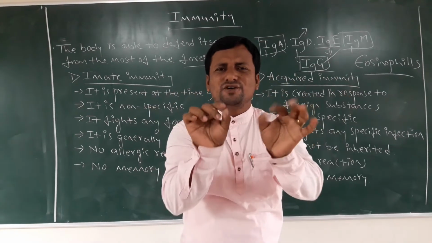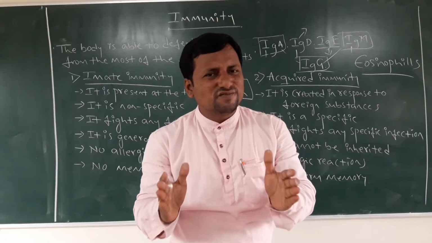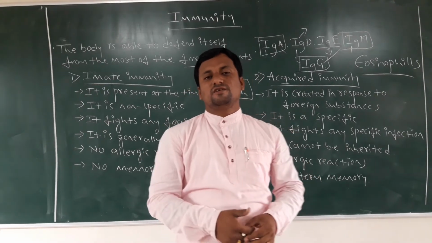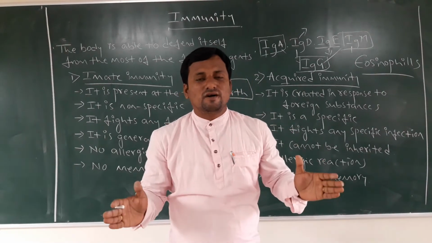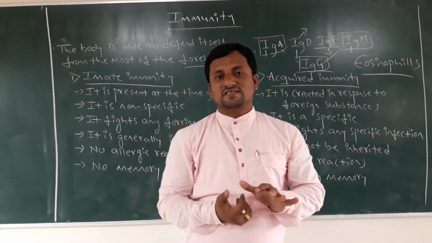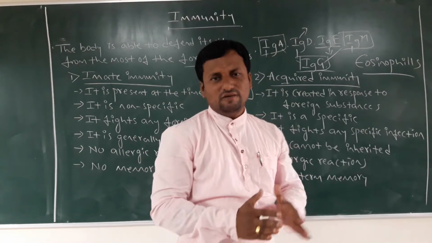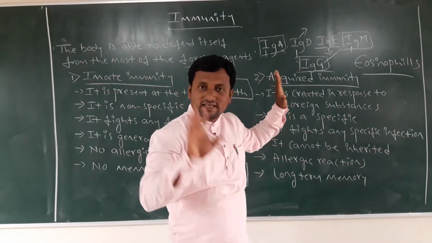A common definition I am going to tell you, then you will realize what the WBC function is. WBCs are the soldiers of the body, meaning they defend against foreign agents which enter our body. The main important cells of our body are nothing but WBCs.